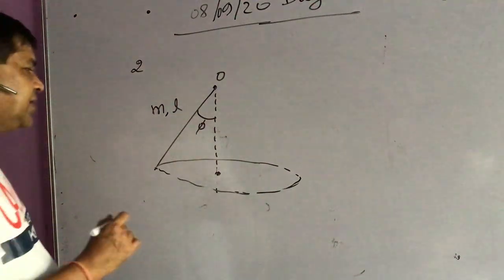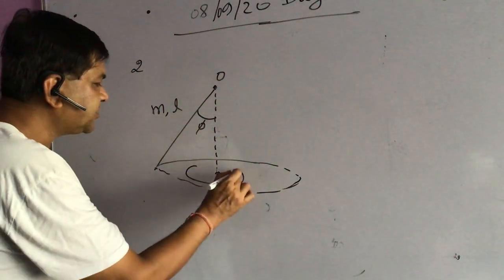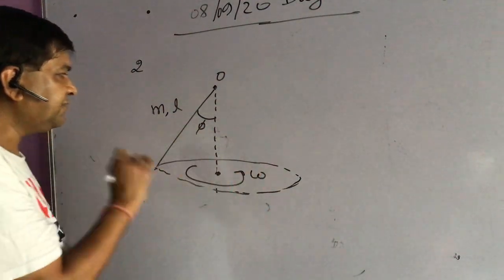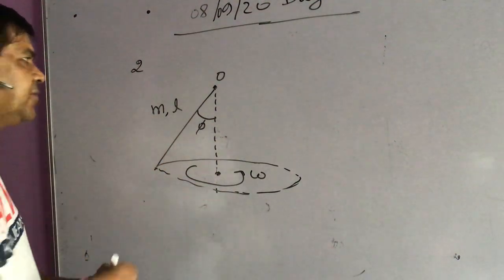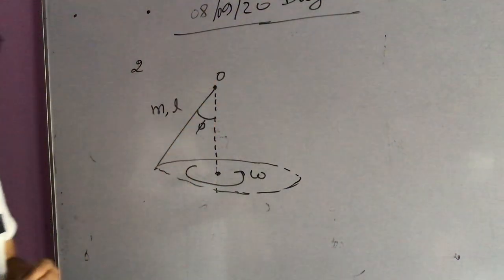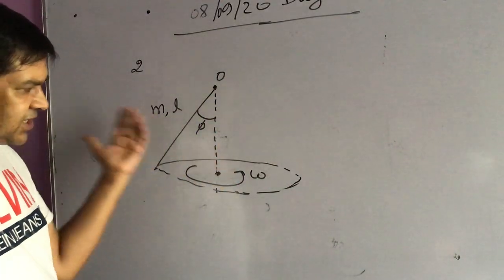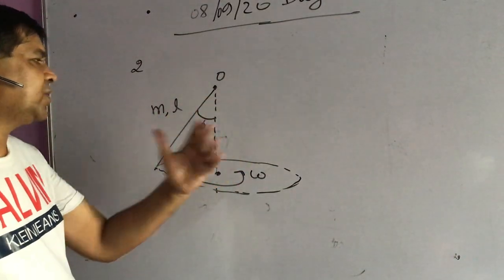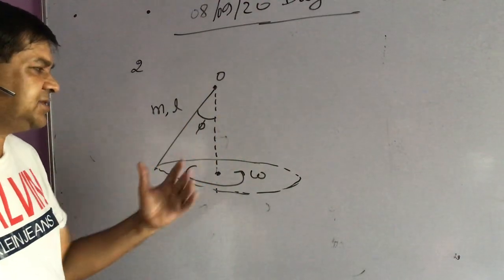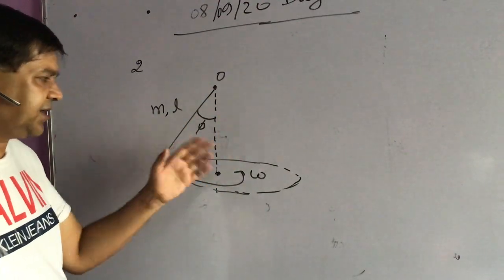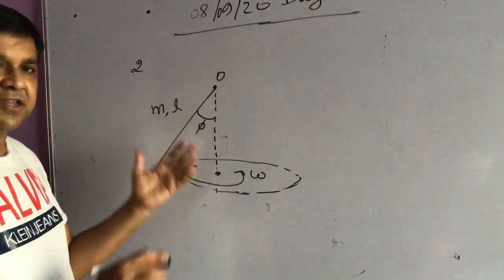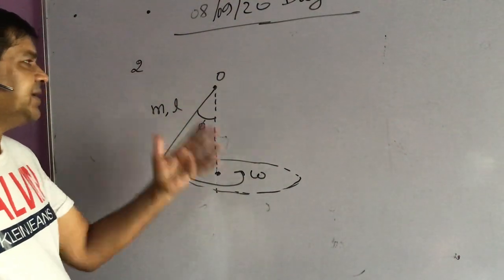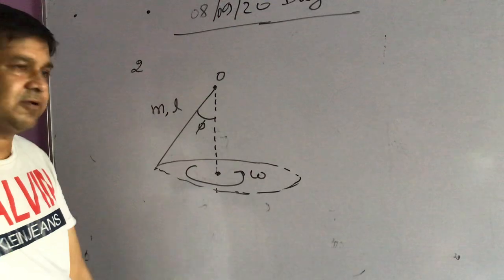And my question is, what is the angular velocity of this revolution? With what angular velocity is the rod rotating? The rod is only hinged at point O, and it is rotating like this as a conical pendulum. Obviously the force acting here is gravity, and it is constantly rotating without any external influence, only under gravity, with this angular velocity.